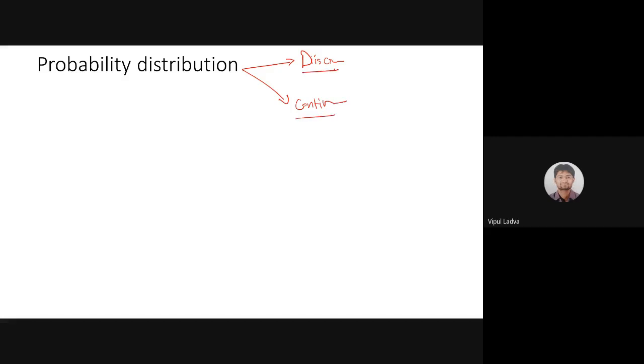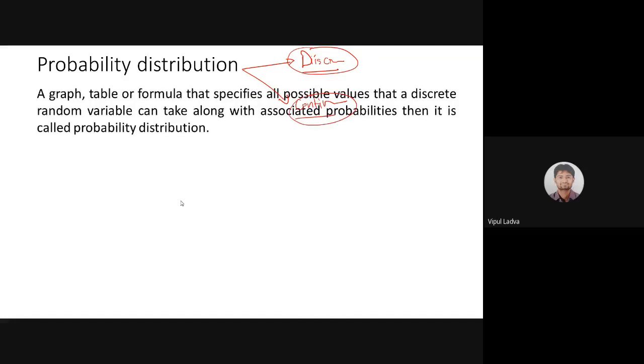If I'm dealing with a probability distribution, discrete or continuous, I may represent that distribution with the help of a graph, a table, or a mathematical formula. कैसे हो सकता है? A graph, table, or formula that specifies all the possible values that a discrete random variable can take along with the associated probabilities is called a probability distribution.